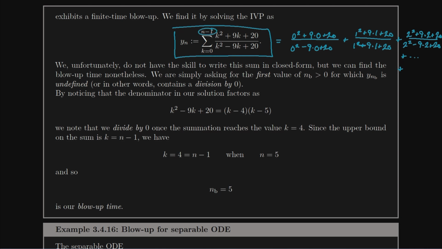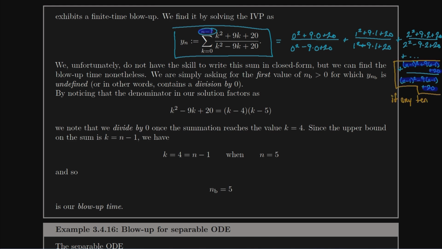Well, it ends at k being n minus 1, so it's (n minus 1) squared plus 9 times (n minus 1) plus 20, all over (n minus 1) squared minus 9 times (n minus 1) plus 20. Okay, so it eventually terminates at some polynomial evaluation of this upper term, but you could imagine if